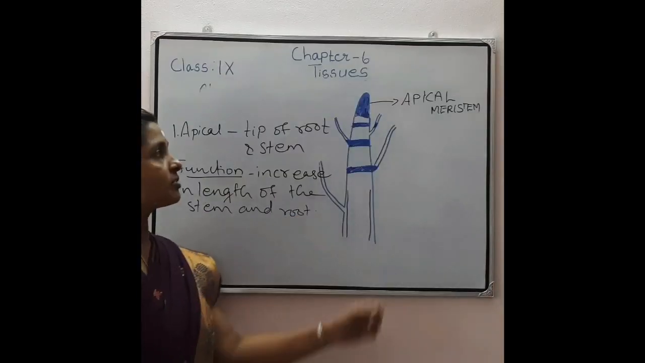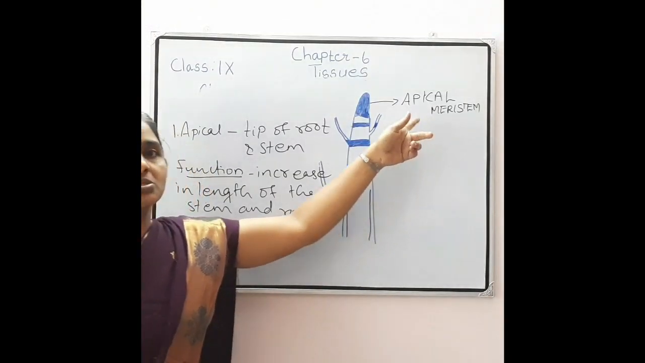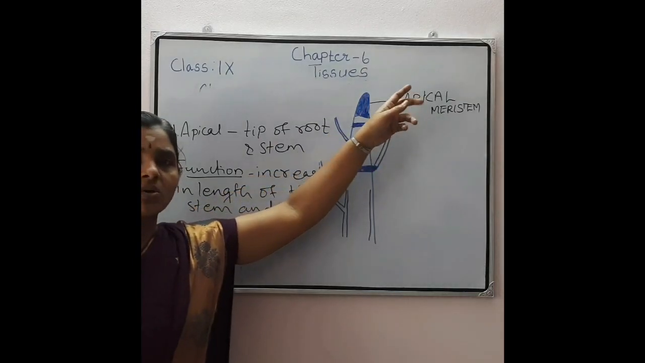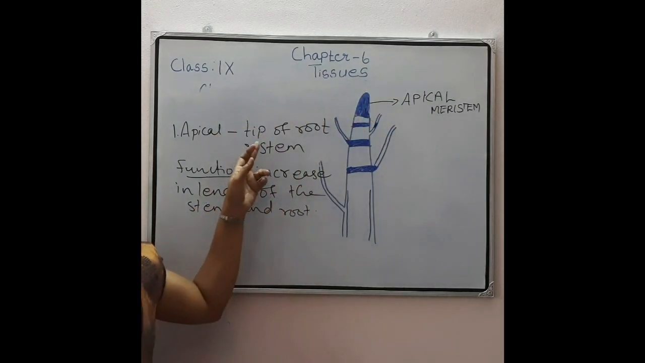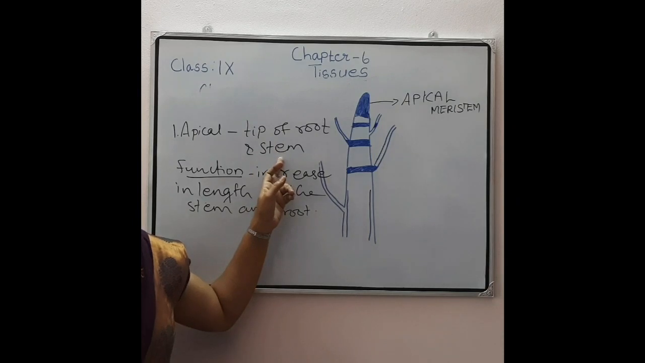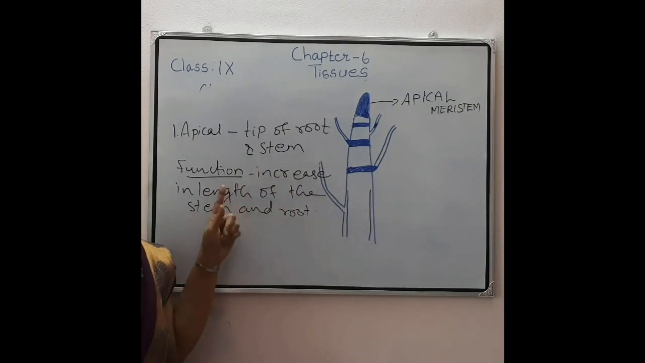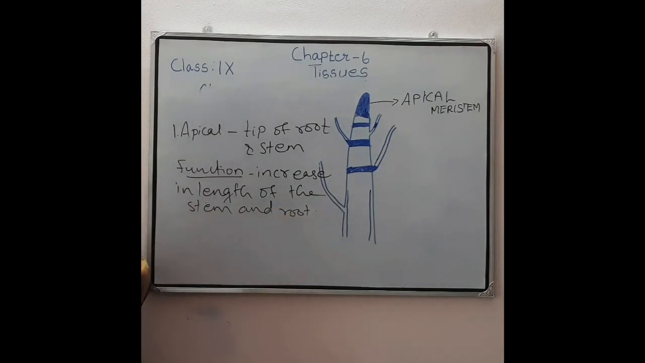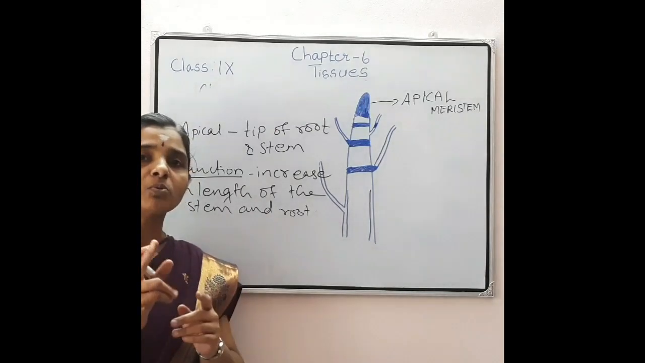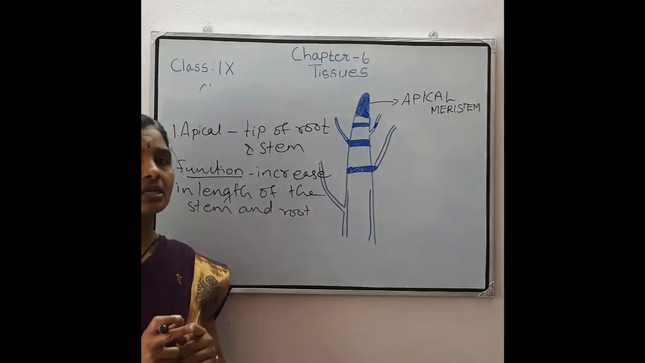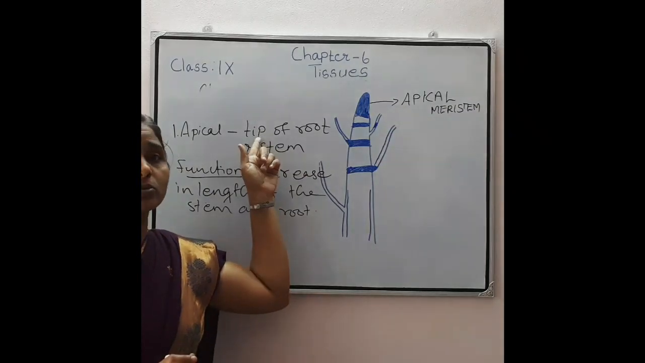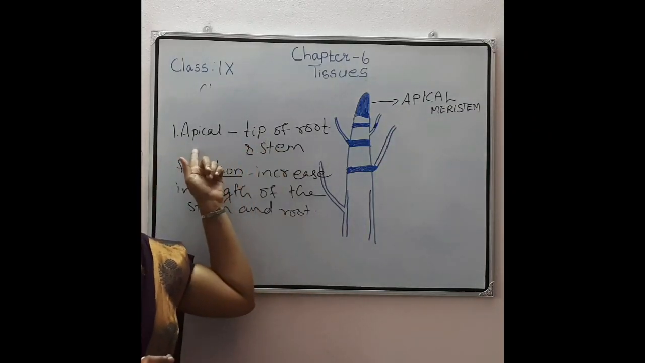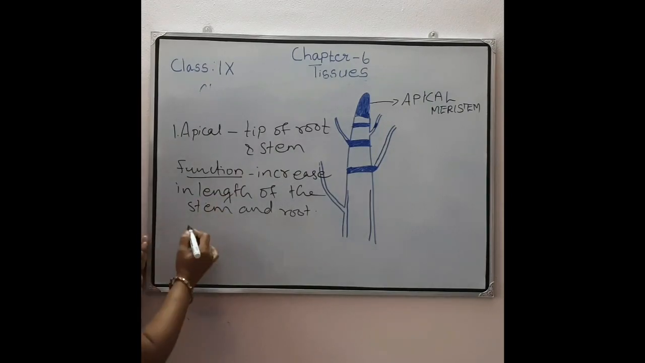The first one is the apical meristem. The name itself, apical, means apex region, top of the stem and root. So it is present where? At the tip of the root and stem. That is its location. And what is its function? It brings about increase in length of the stem and root. That's about apical meristem. I already told you that based on position or location, meristematic tissues are classified into apical, intercalary, and lateral meristem. Here the position is the tip of root and stem, so these meristems are known as apical meristem.